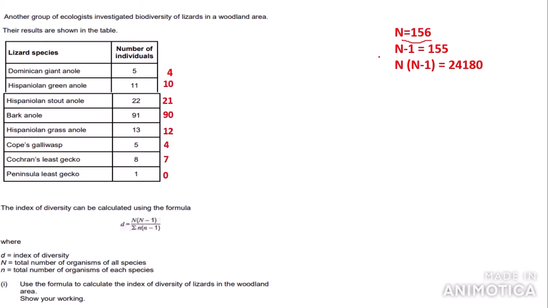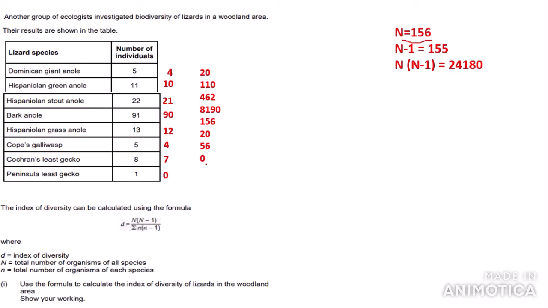Next we need to write out what lowercase n minus 1 is. So here I've already inserted that, so 5 minus 1 is 4, 11 minus 1 is 10, and so on and so on. And now I have calculated n times n minus 1 in lowercase. So 5 times 4 is 20, 11 times 10 is 110, 22 times 21 is 462, and so on and so on. Now I apologise for this not lining up.